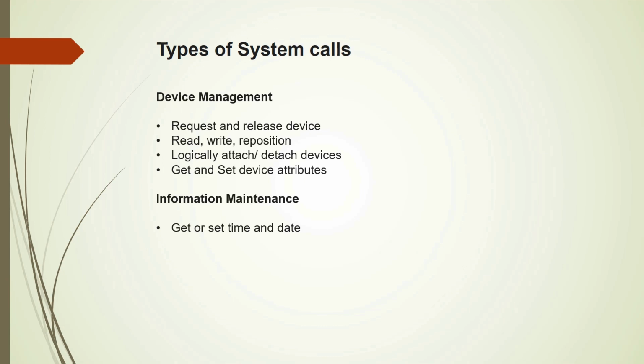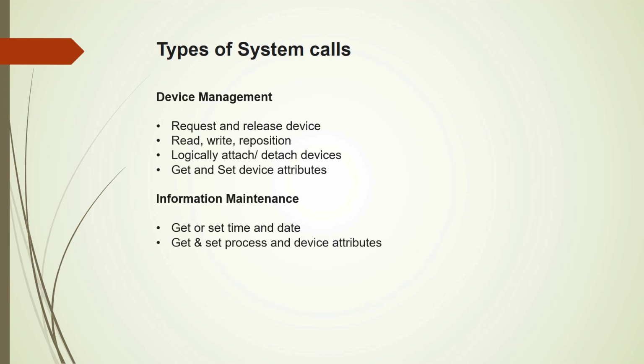Also, there are system calls for returning other information like current users, the version number of the operating system, or the amount of free memory or disk space. So these are some of the information maintenance system calls, and we can also get the device attributes as well as set the device attributes.